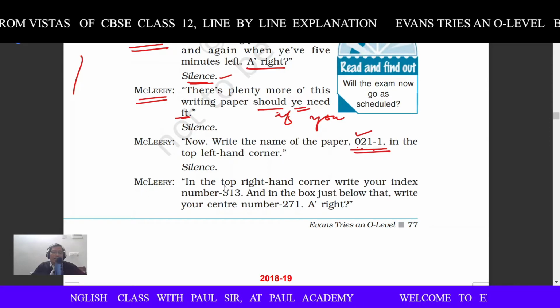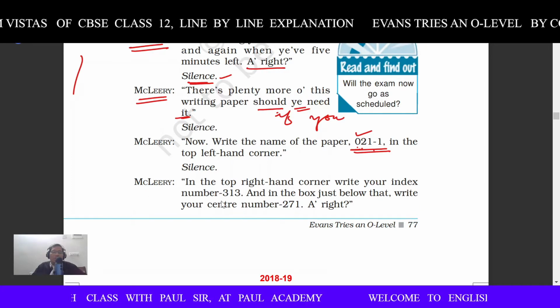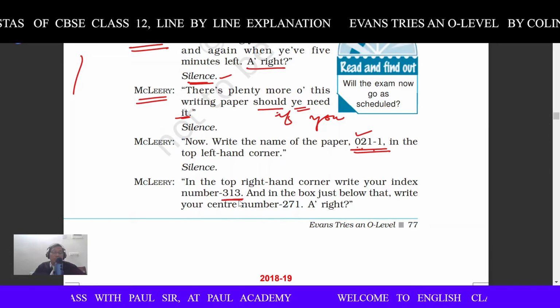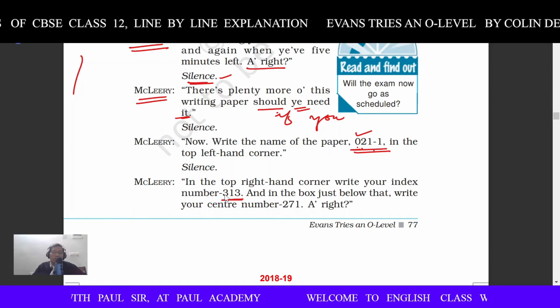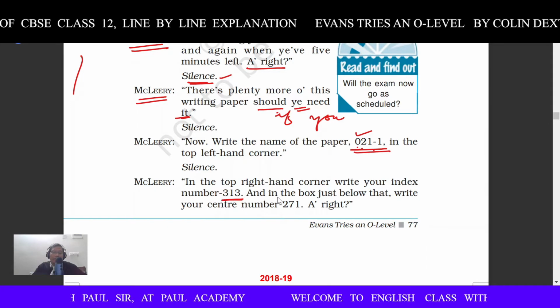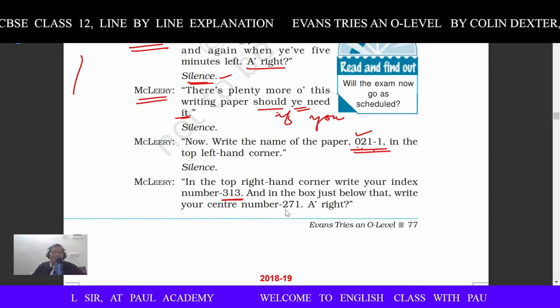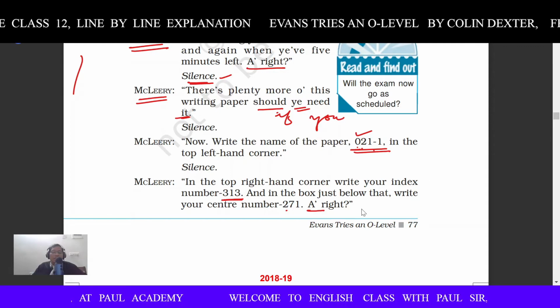Okay, McLeery, in the top right hand corner, write your index number 313. This is again another important number that you should be very careful to know, because it might help you in the examination. Some questions might be set on this. And in the box just below that, write your center number 271. All right, again, all right.